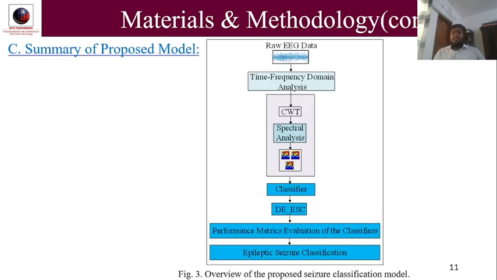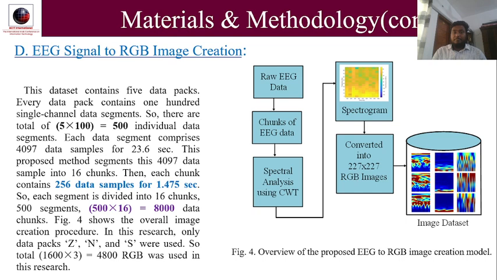Summary of the process model. Figure 3 shows the overview of the proposed seizure classification model. At first, the raw EEG data is analyzed using time frequency analysis, that is continuous wavelet transform, to create the image. Then these images are used as input to the classifier that we designed, the deep ensemble epileptic seizure classifier. Then we measure the performance metrics of this classifier.